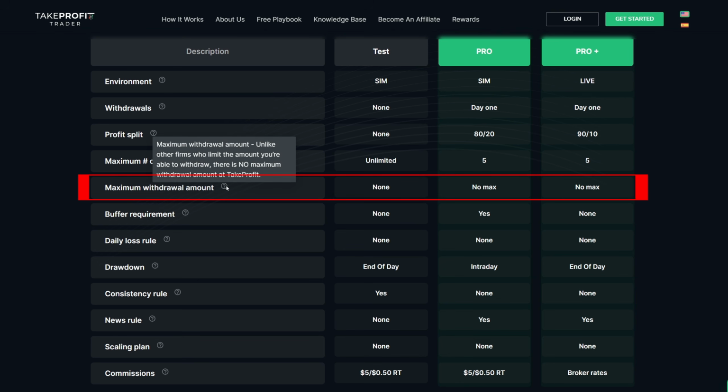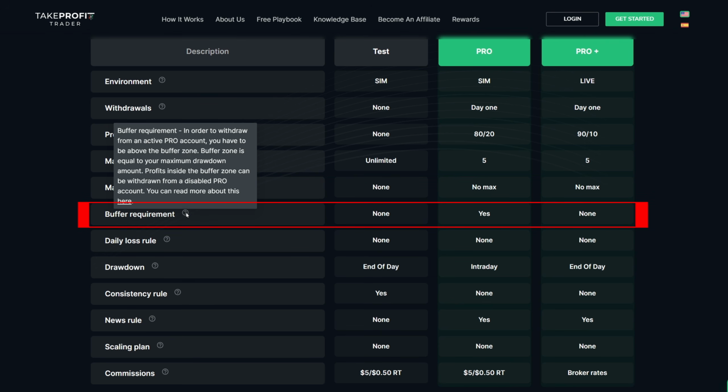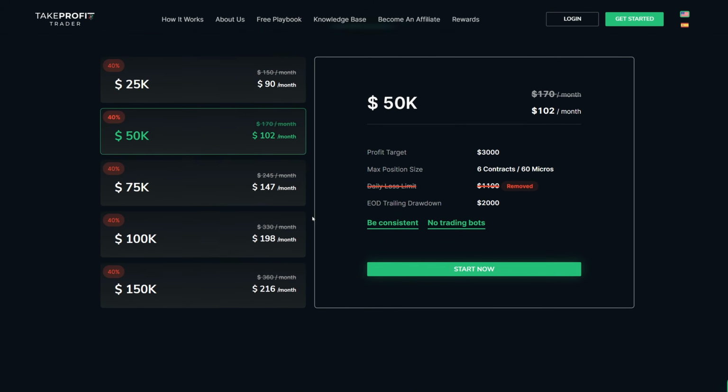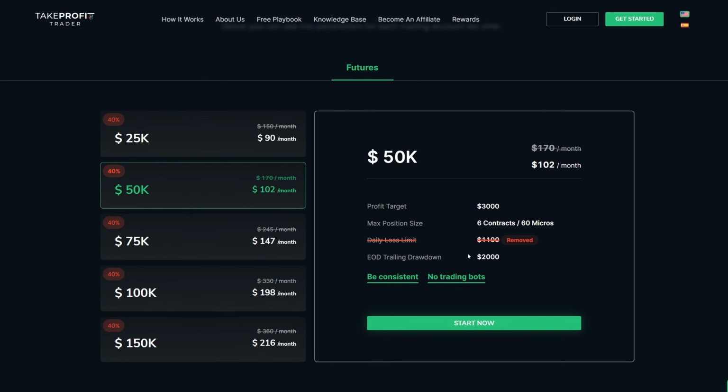Maximum withdrawal amount, I don't think it's going to be there either because there is no max. Take Profit Trader has the best payout policy out there where they do not cap the amount of money that a trader is able to request. Well, what about the buffer requirement? Well, in order to withdraw from an active pro account, you must be above the buffer zone. The buffer zone is equal to the maximum drawdown amount. Profits inside the buffer zone can be withdrawn from a disabled pro account. Now, I've talked about that in a previous video. So if we scroll right back up here with a 50K account, the buffer zone in this case would be $2,000. So once you've made over $2,000, then you're able to request a payout.